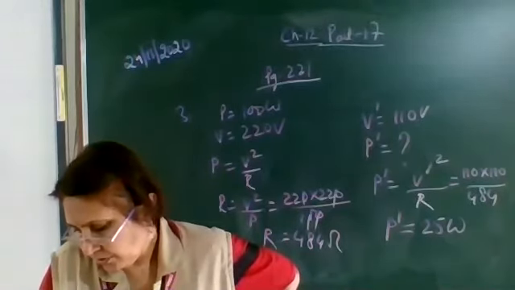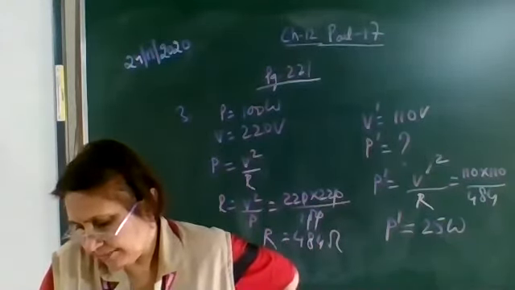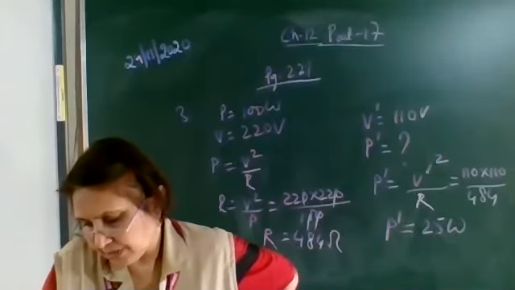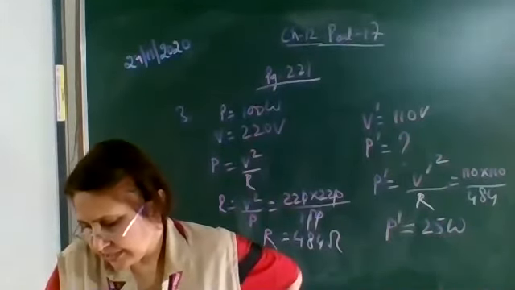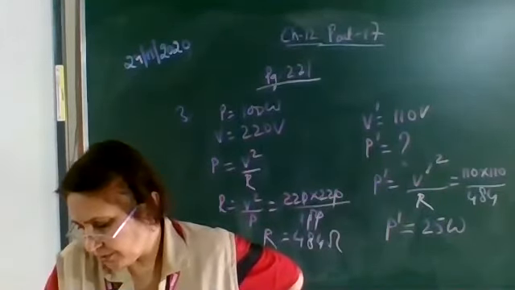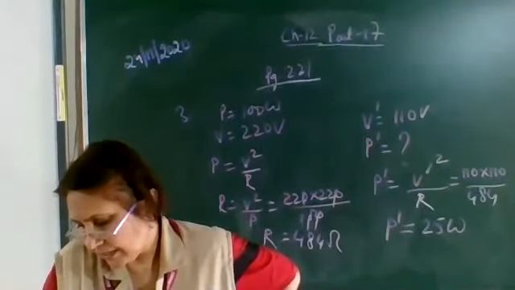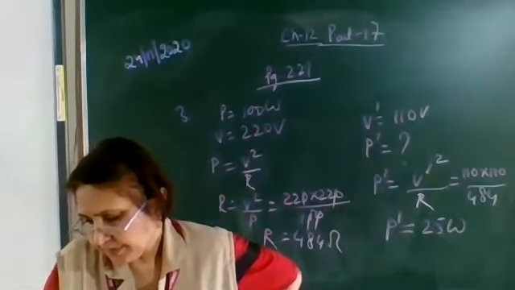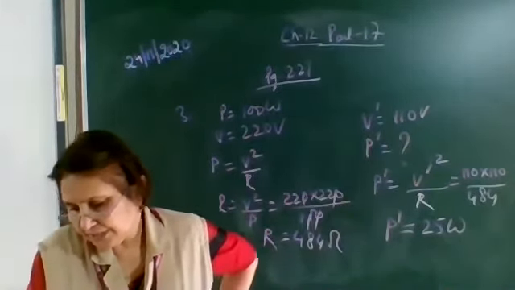Question number 4. Two conducting wires of the same material, of equal lengths and of equal diameters, are first connected in series and then connected in parallel. The ratio of the heat produced in series to the parallel combination. Here you have to find the ratio of the heat produced.